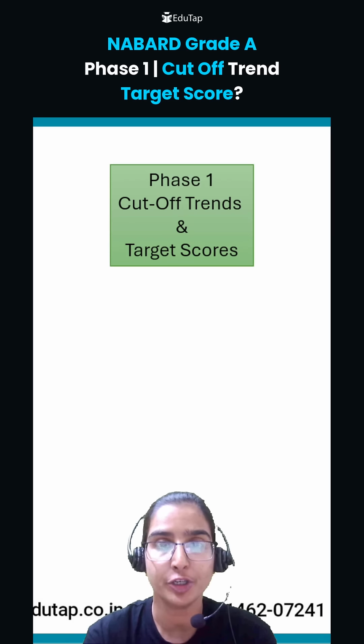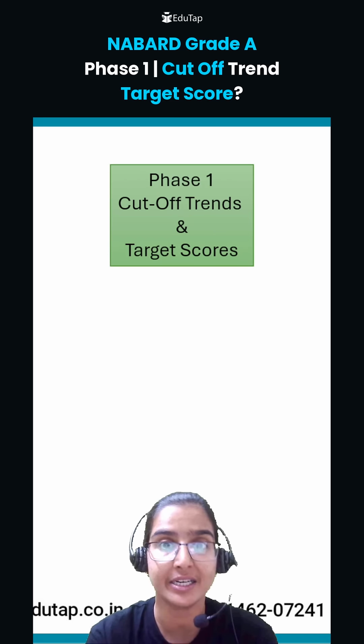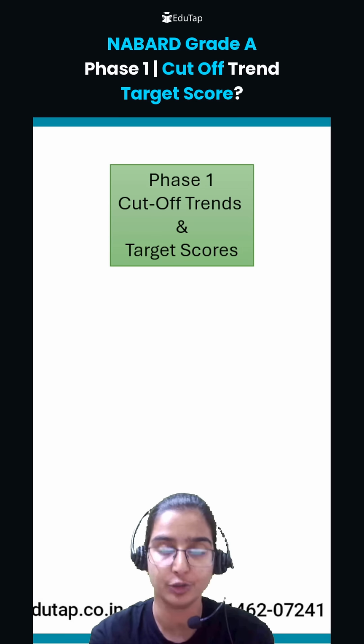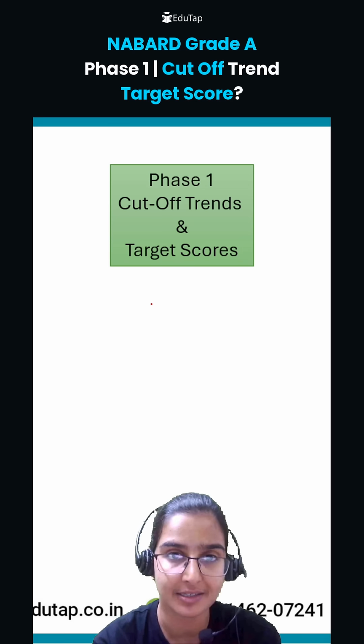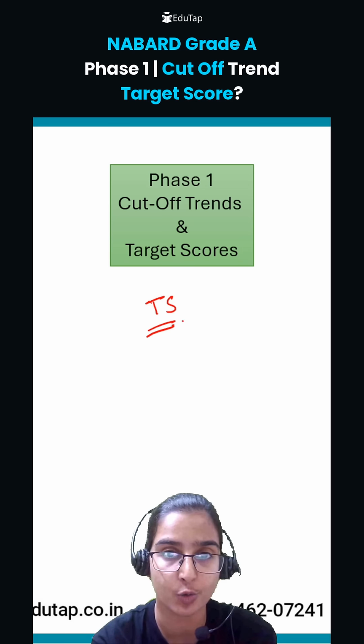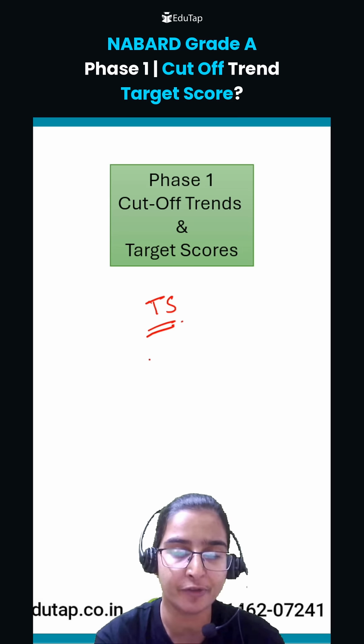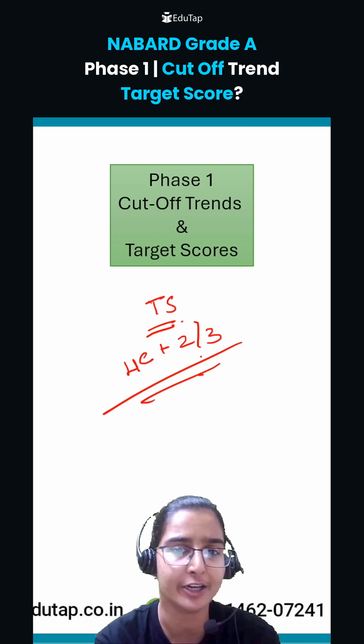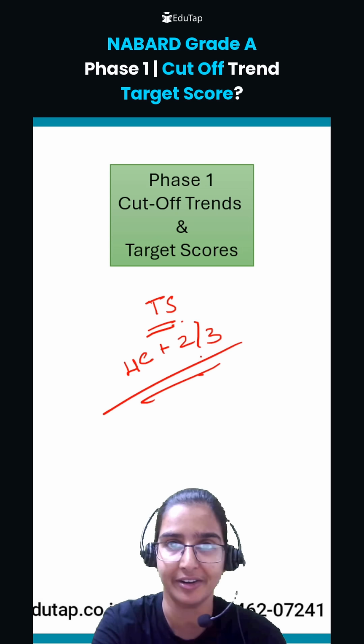So in this particular short video, we are going to see what the cutoff trends are as far as Phase 1 is concerned, and what should be your target scores for each and every component. So students, we are going to set the target scores as per one very simple formula, that is, whatever is the highest cutoff for that particular subject plus 2 to 3 marks. That should be your target score. On that note, let us start this video.